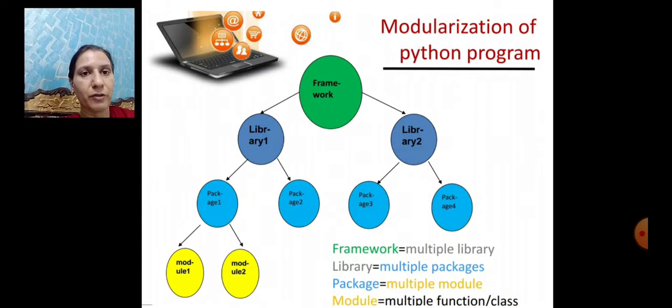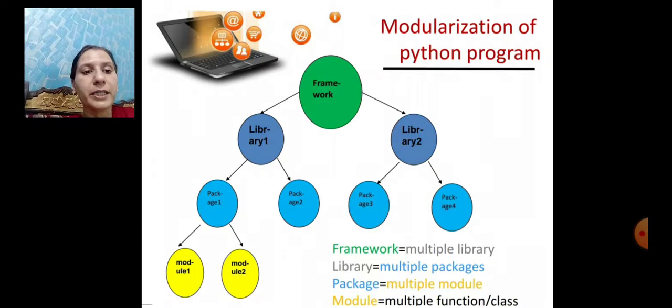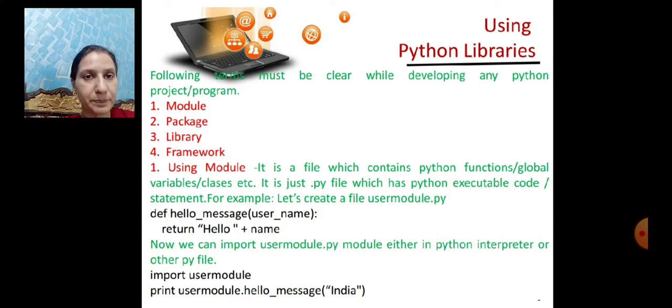The first is a framework. A framework contains multiple libraries. Libraries contain different or multiple packages, and packages contain multiple modules. So we can say that a framework is a collection which contains multiple libraries, and a library contains multiple packages. Packages contain multiple modules, and a module contains multiple functions or classes.